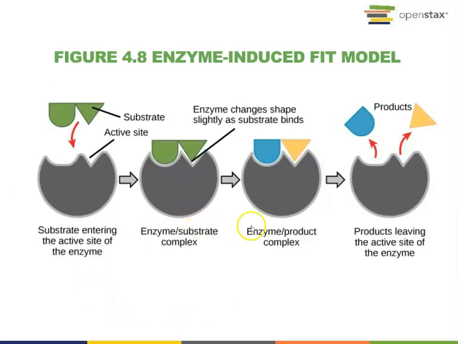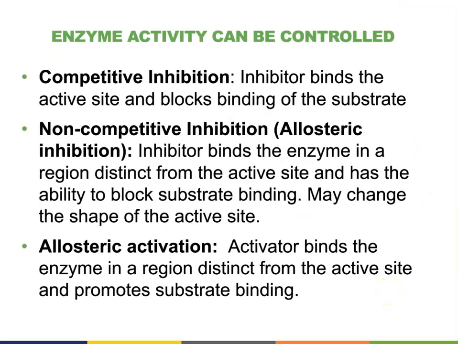This diagram shows the binding of the substrate with the enzyme through the active site. Then the binding will catalyze the reaction to form products, which are then released from the active site. The enzyme remains unconsumed. Enzyme activity can be controlled. They can be either inhibited or activated.